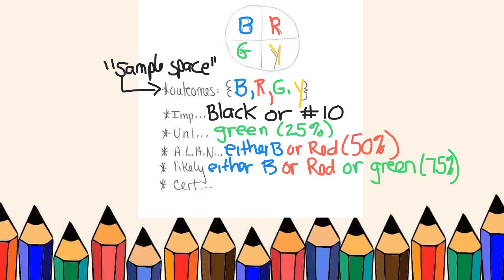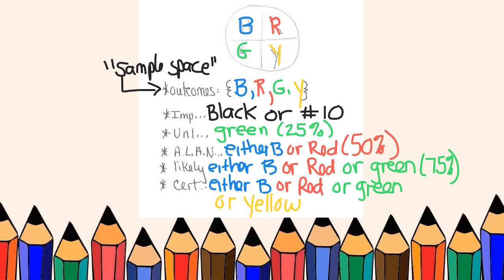And then I am certain to get either a blue or a red or a green or a yellow. That makes up the entire spinner. 100% of the spinner are those 4 colors, so I am certain to get one of them. Pause me to get caught up. Come back when you are ready.